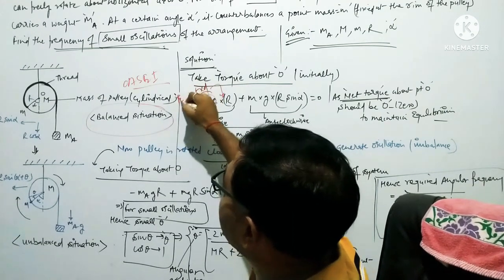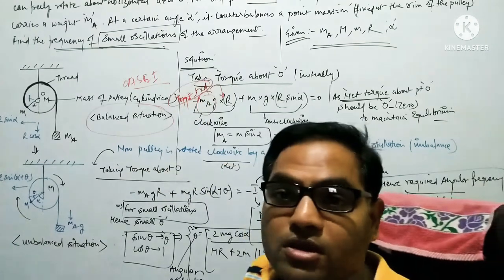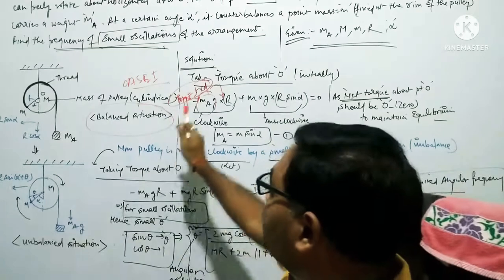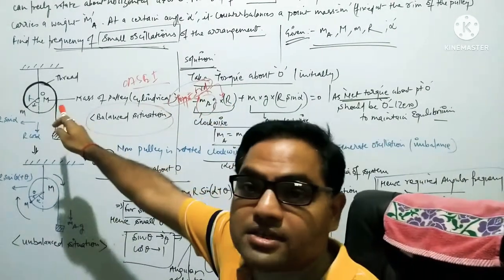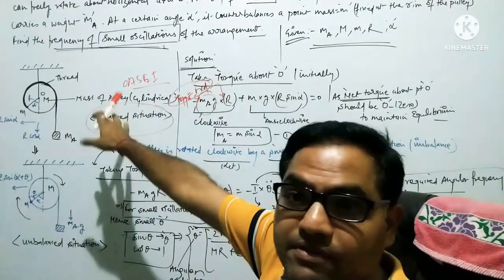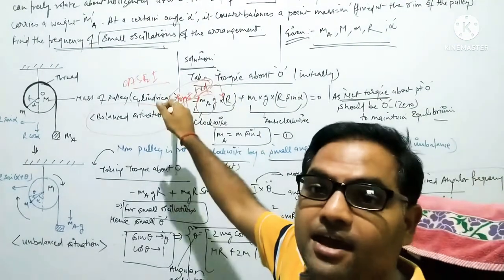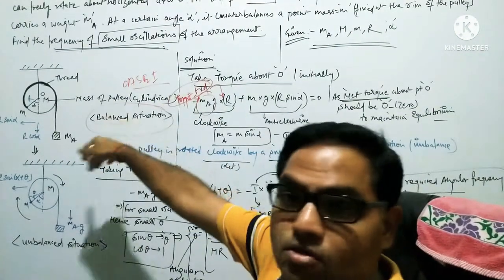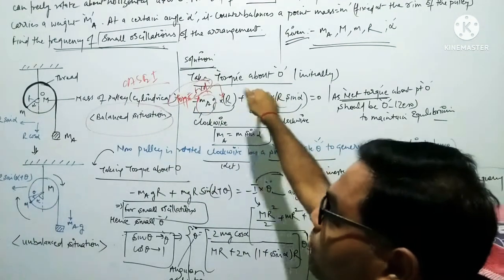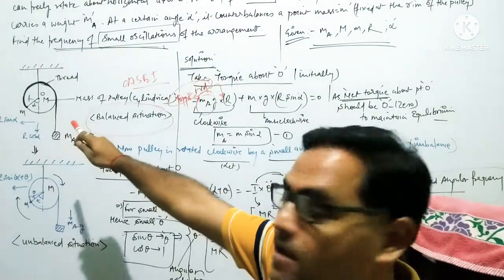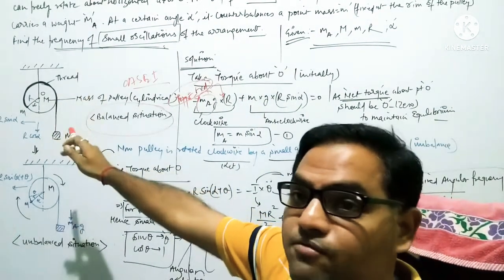We can write torque is equal to F into D, force into distance. So MA g is the force and the distance will be simply r, because r is the radius of the disc given. So MA g into r. Since the torque is clockwise, that's why I have taken negative here. Then the anti-clockwise torque of the point mass m, small m, is m into g, but here not r, but r sin alpha. Why r sin alpha?